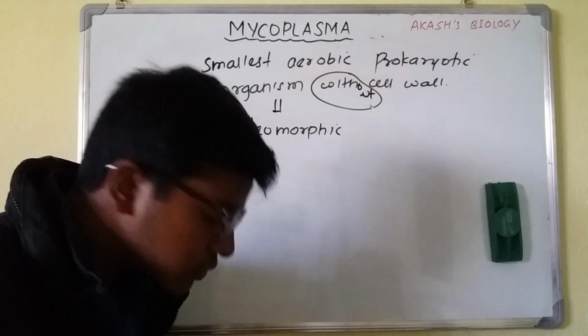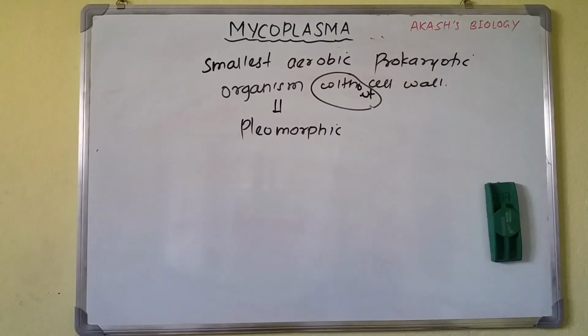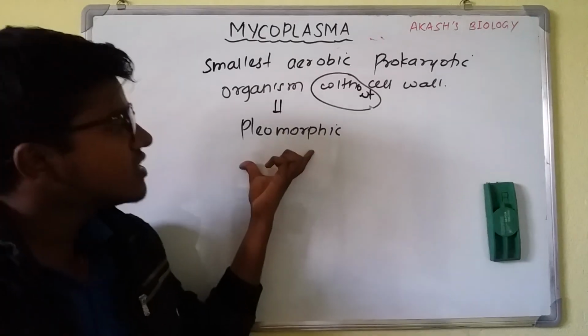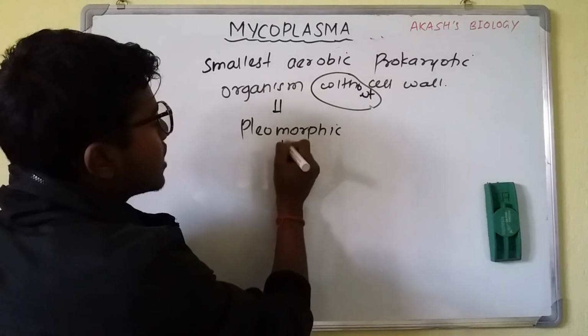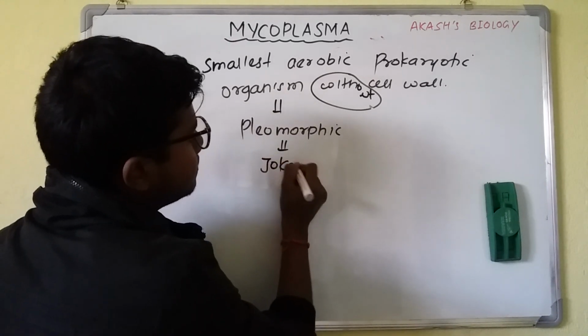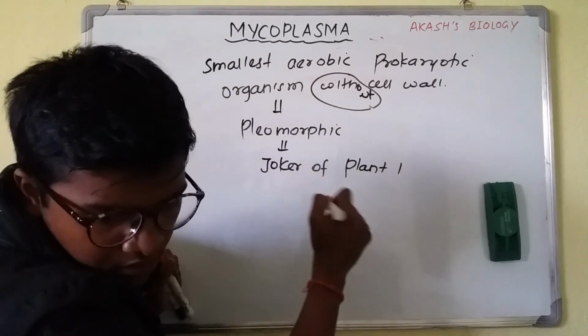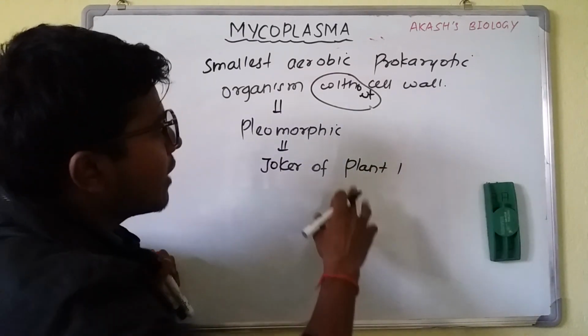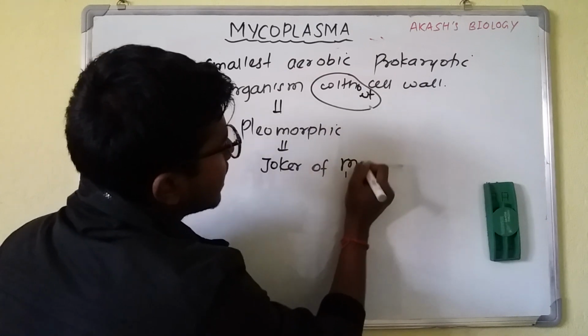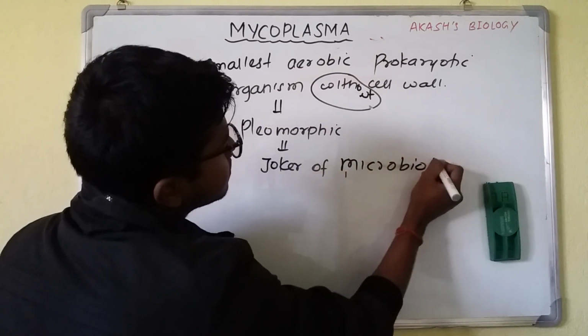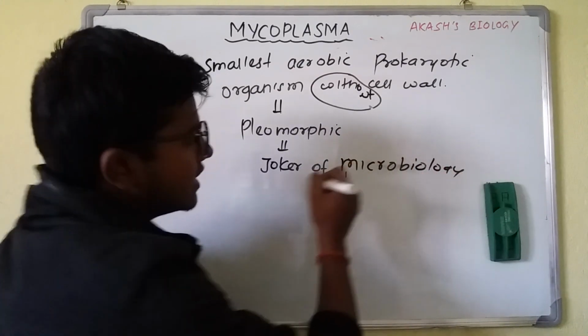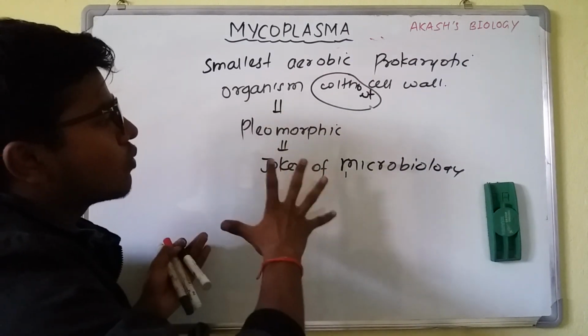So there are lots of forms of mycoplasma. That's why it is often known as the joker of microbiology. It is not the joker of the Dark Knight; it is the joker of microbiology.